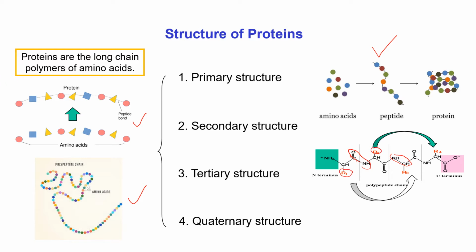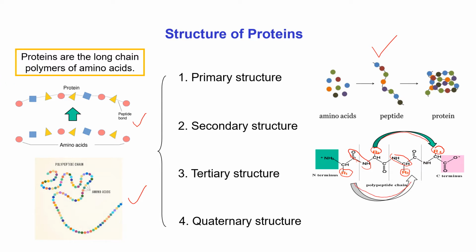Every amino acid has a different side chain, and the nature of the side chains differs from each other. Due to the different side chains in a polypeptide chain, one side chain can interact with another side chain.